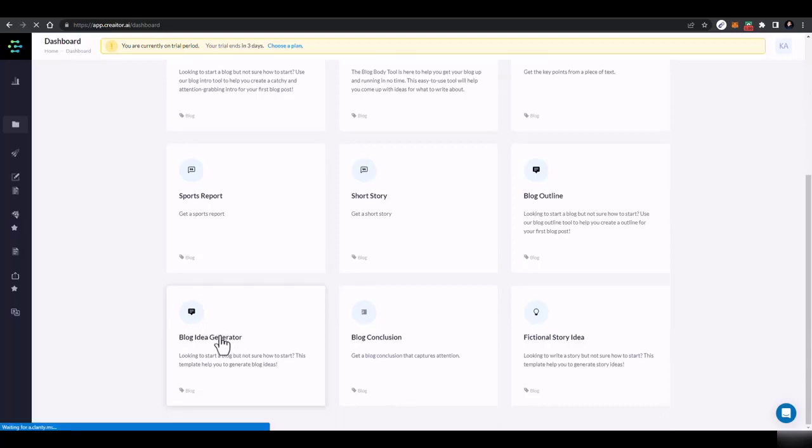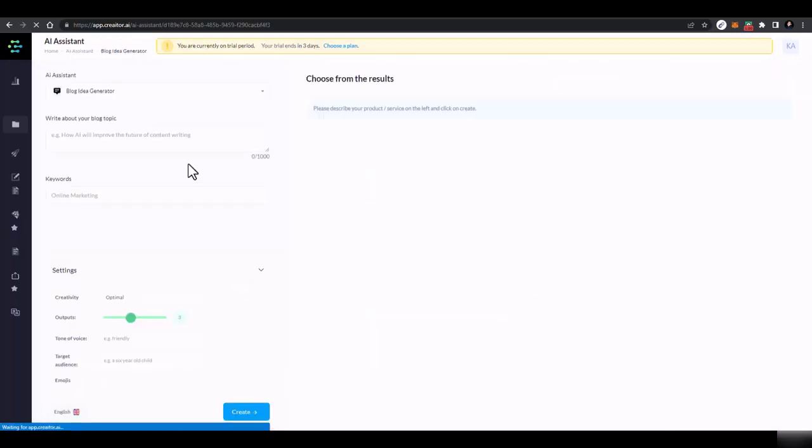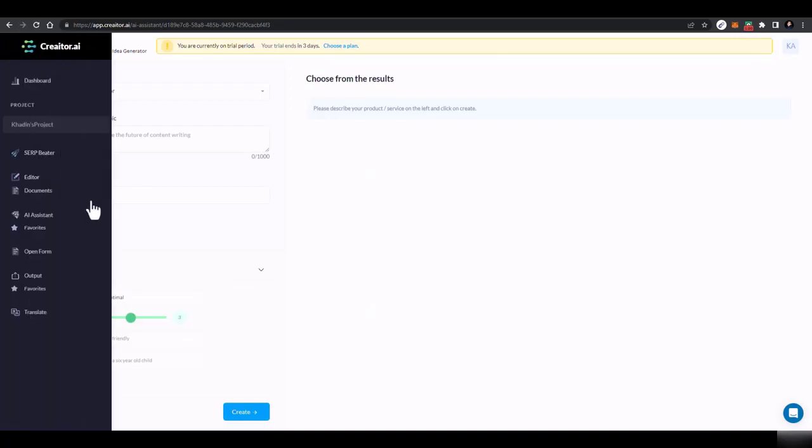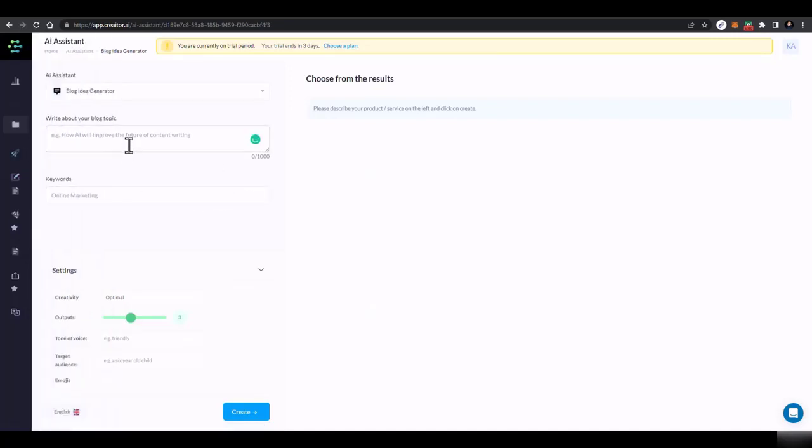using this tool, the blog idea generator. So here, first of all, you have to describe your product or service or your blog, like what kind of blog you want to create. Let's say you don't have anything in your mind, and you ran out of ideas. You don't have any idea on which topic you want to create a blog.